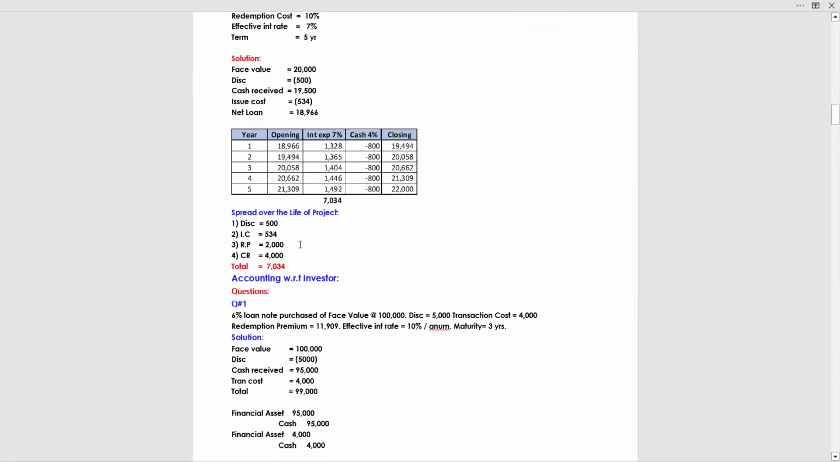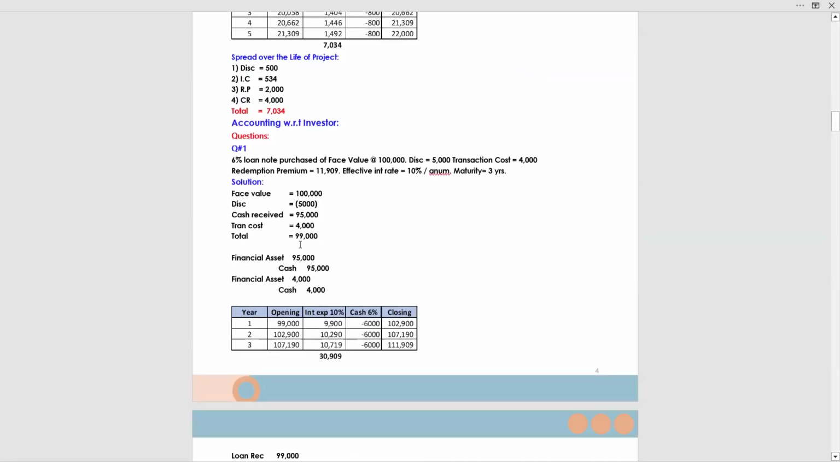Till these questions, the accounting we have done is from the borrower's perspective. Now we are going to do the accounting from the perspective of the investor, meaning the one who is providing a source of funds. Let's say question number one: 6% loan note purchased at face value 1 lakh, discount 5,000, transaction cost, we know transaction cost is incurred by the investor, 4,000.